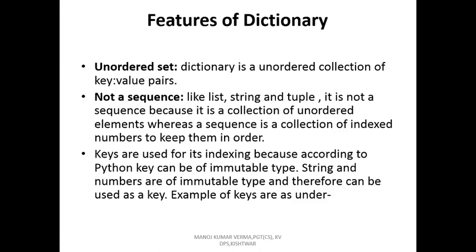Now features of dictionary. Unordered set. A dictionary is a collection of keys and values in an unordered manner. These keys and values are unordered; there is no order. It is not a sequence like list, string and tuple. It is a collection of unordered elements. Already I told you, it is an unordered set of elements.